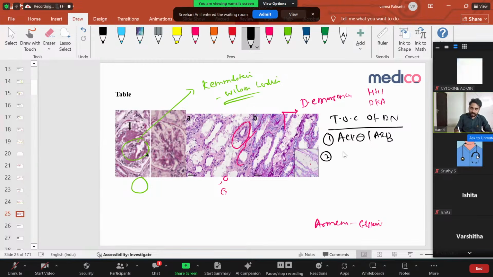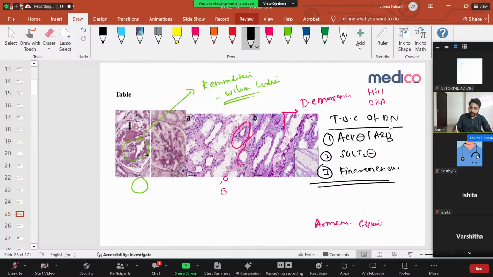And the second is your SGLT2 inhibitors. Very, very important, SGLT2 inhibitors, that is your dapagliflozin, canagliflozin. And the third is your finerenone. This is a potential question, this is a new question. Finerenone is a mineralocorticoid receptor antagonist. These are the only three drugs which are approved for diabetic nephropathy.